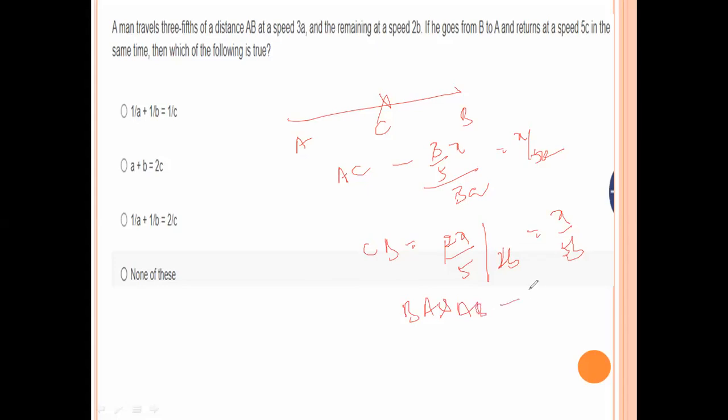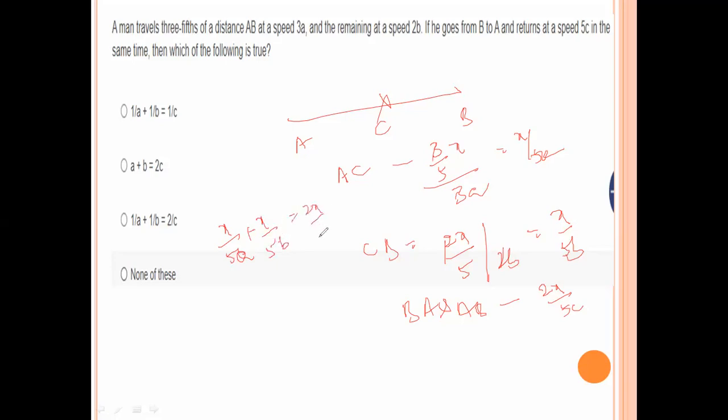Now the time taken for BA and AB, that is the total distance, is 2x by 5c. And also it is given that the time taken for AC and CB, x by 5a plus x by 5b, equals 2x by 5c.